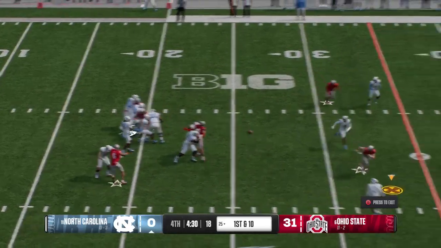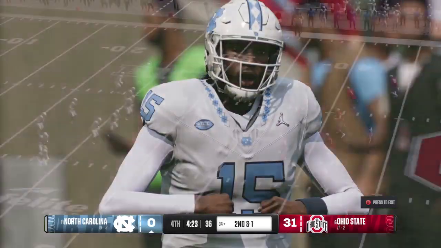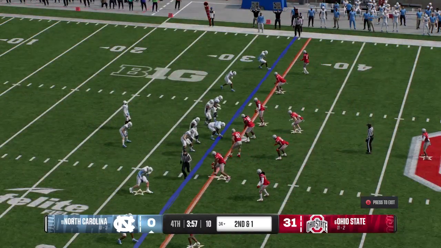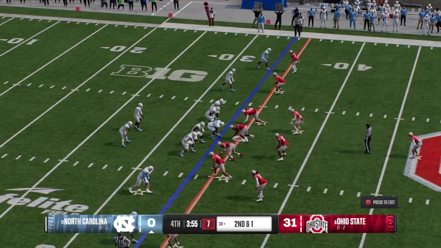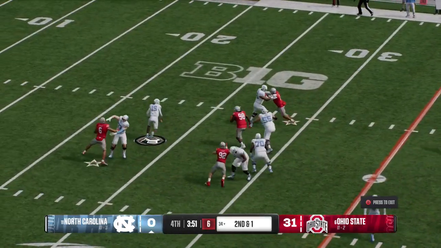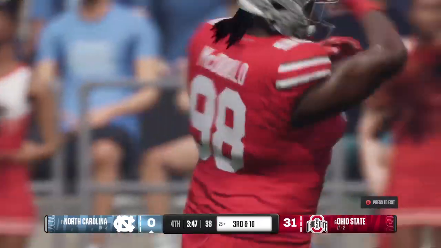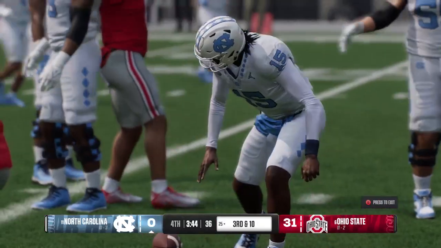They'll come out throwing here to start the drive. It's a quick grab. DB's looking to jam the receivers at the snap. Second down play coming up for this offense. From the shotgun, he's probing the secondary. Quarterback escapes the pocket. And the sack is made. That's a nice play there by the sophomore.